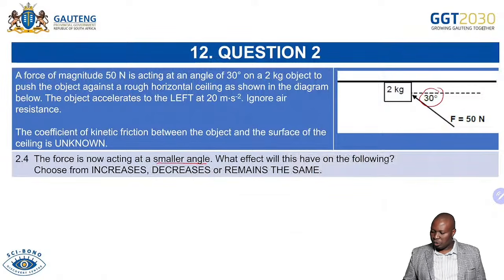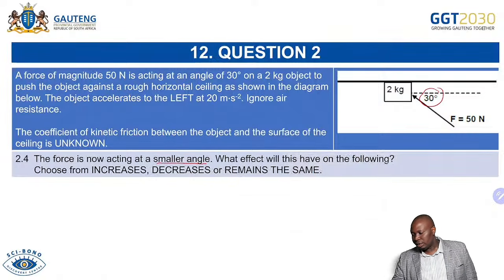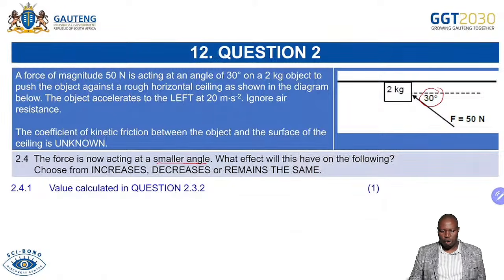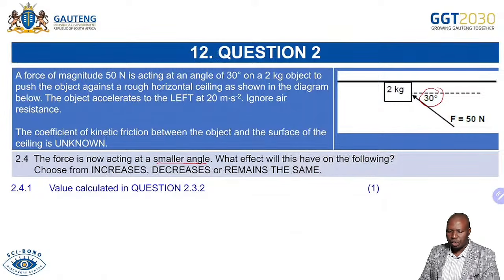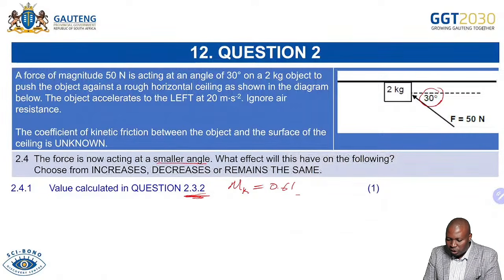I've seen you said 50 sine 30. It was giving you the answer of 50 sine 30. What did you get for 50 sine 30? It was giving you another answer. Definitely when you do it, you will see that as you decrease the angle, you are going to have something that is going to change. So we're going to make the angle small. What is the effect on 2.3.2? Remember 2.3.2, it was the coefficient of kinetic friction, which was 0.61. There is no SI unit for the coefficient of kinetic friction.